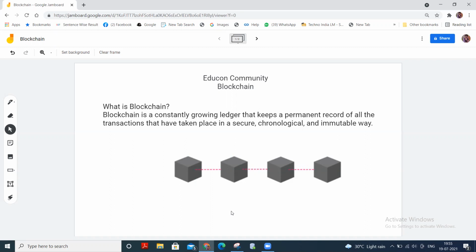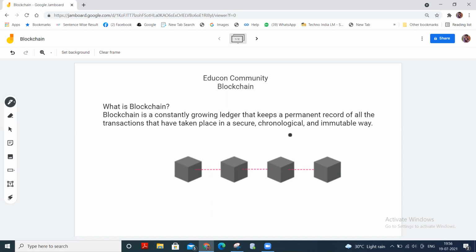And blockchain is a software protocol, but it couldn't be run without the internet, like SMTP, which we use when we do emailing. Okay, so this is the basics of blockchain. A blockchain is a constantly growing ledger which keeps a permanent record of all the transactions that have taken place in a secure, chronological, and immutable way. So let's break down the definition.